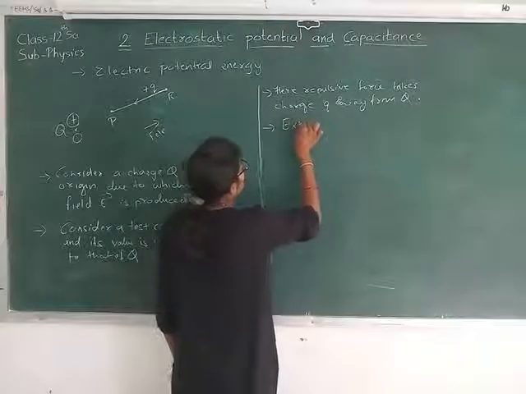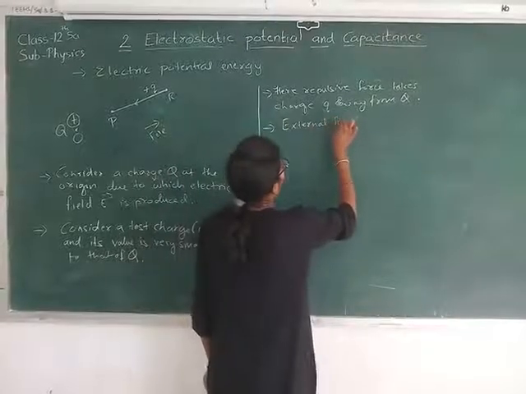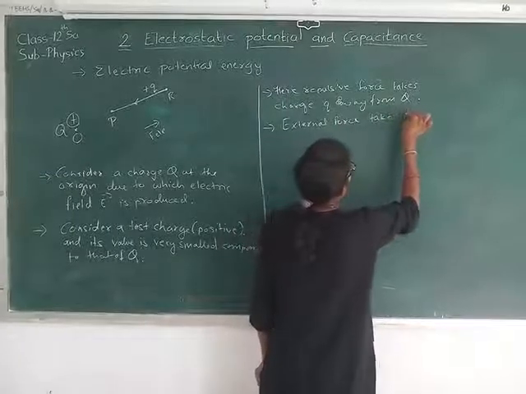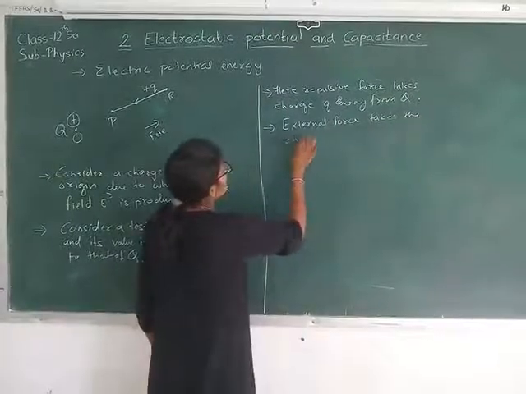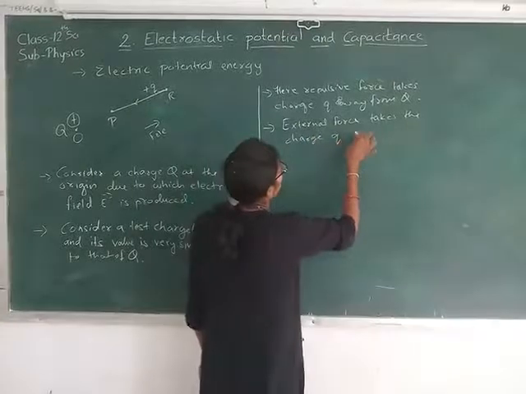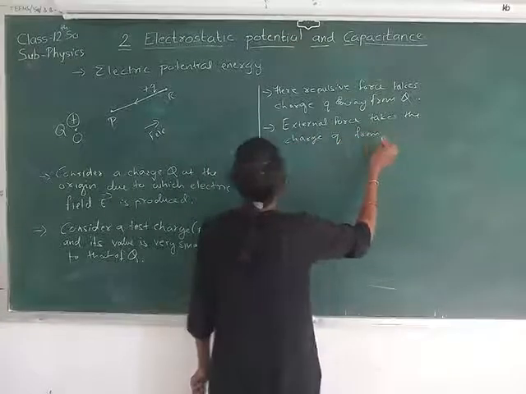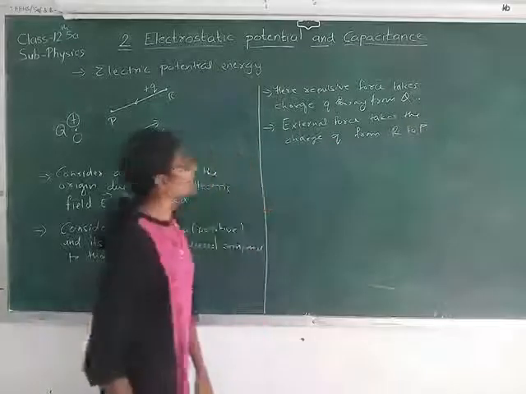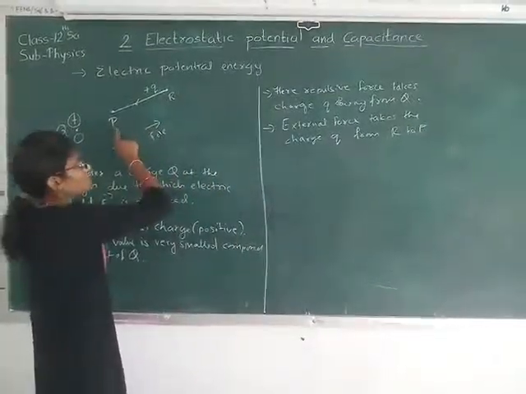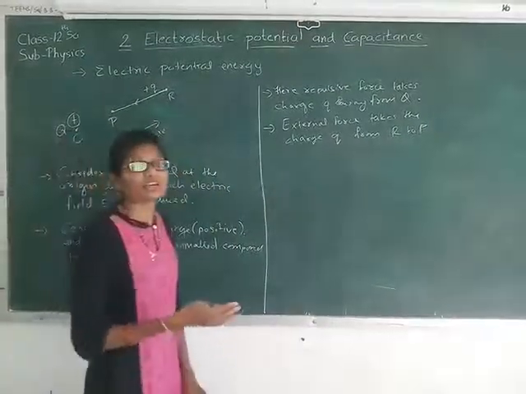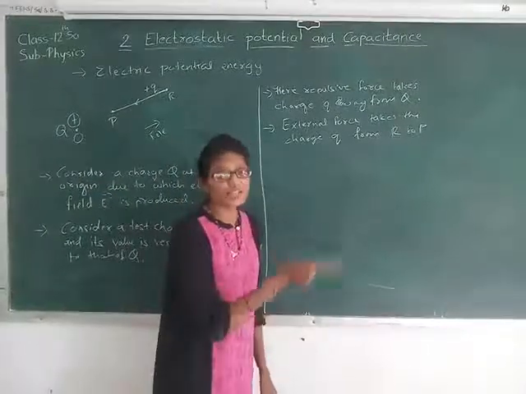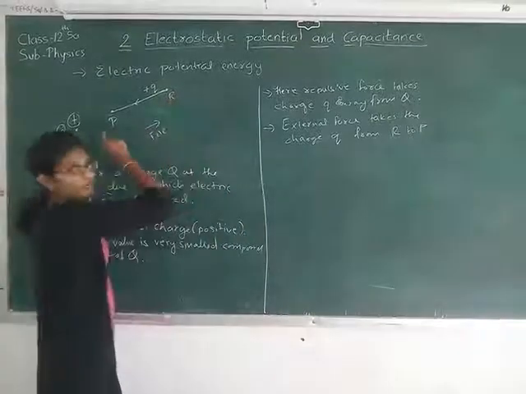External force takes the charge Q from R to P. Repulsive force takes the charge from P to R. So we require an external force to bring that charge against the repulsive force from R to P.